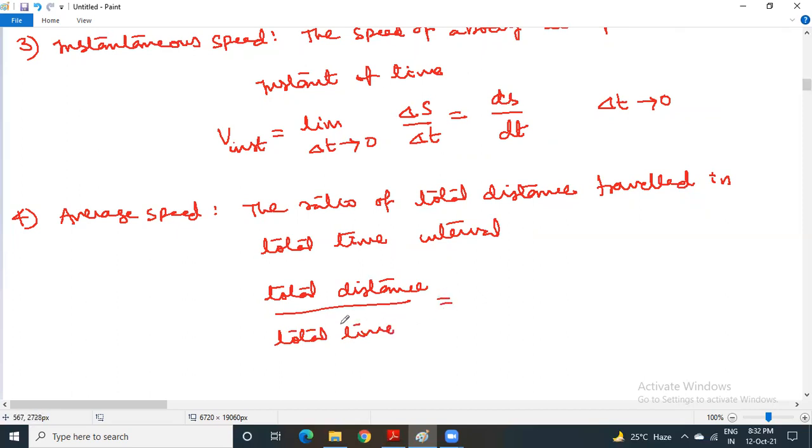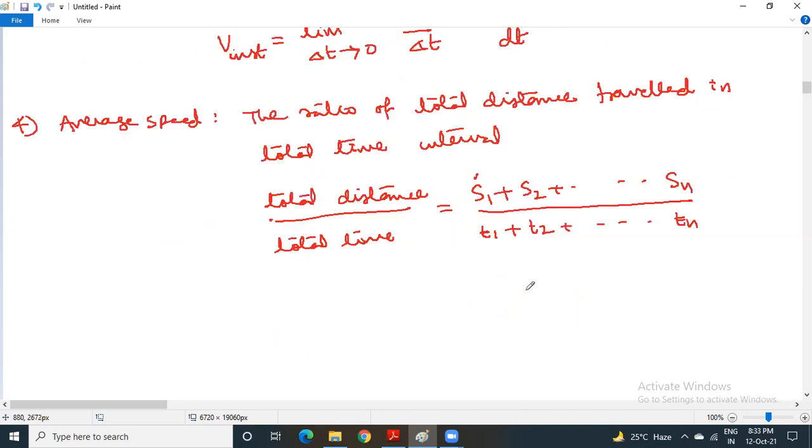The difference is that when you talk about average speed, you can divide the total distance into a number of parts, maybe equally, unequally. So you try to understand that this S1 is covered in T1 interval of time, S2 is covered in T2 seconds of time, and Sn is covered in Tn seconds of time. This is the main difference. When you talk about speed, the total distance is covered and total time taken as a single unit. When you talk about average speed, the total distance can be divided into n parts, equally or unequally, both time as well as distance.